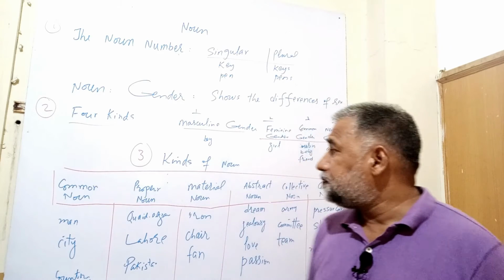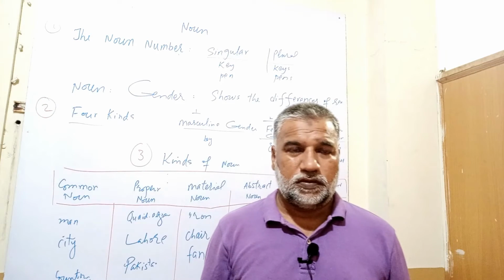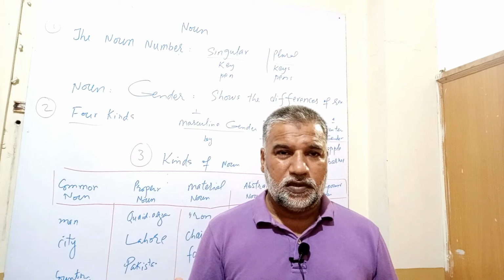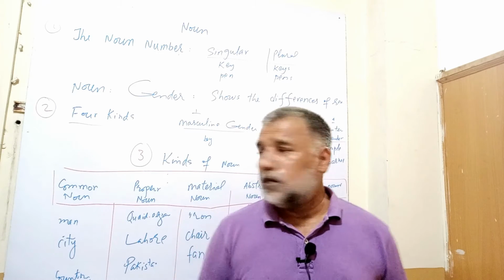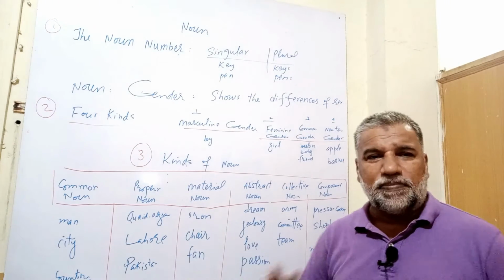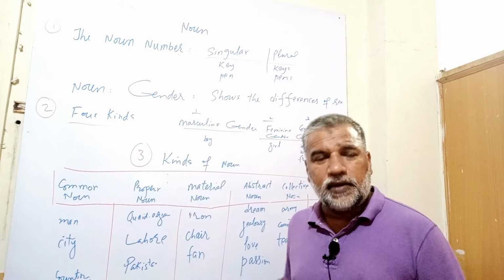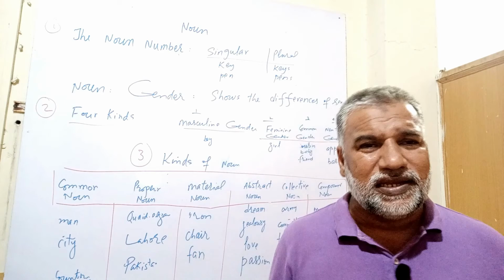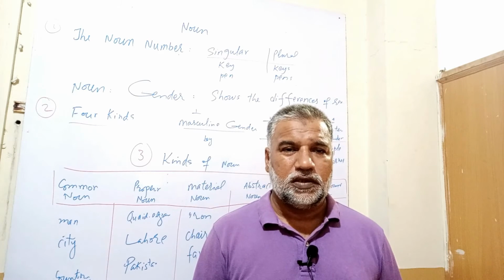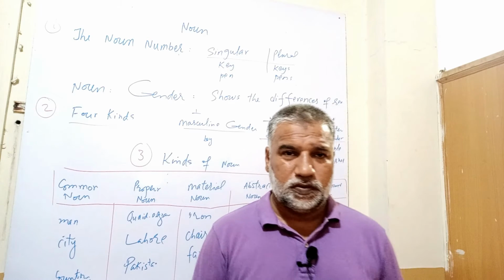Let's move ahead. Material noun: anything which has material, which has some substance, we will say it is a material noun. The examples are very common: iron, chair, fan, anything that has material in itself. We can touch it, we can feel it, we can see it, so that is called material noun.